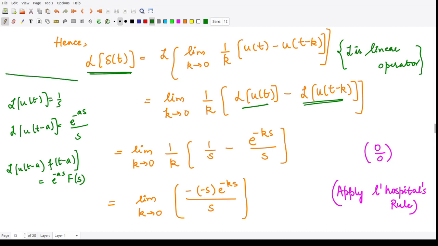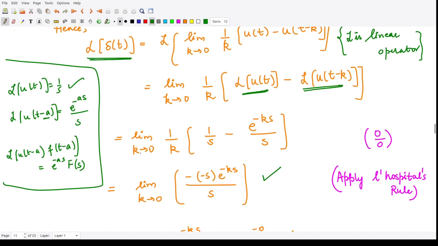These formulas we know are based on unit step functions. So we'll apply the first formula, whose value is 1 by s, and the second formula with minus a, we have minus k, so this is e to the power minus ks divided by s. So you could simplify this. This is the answer. Now we have to take the limit.